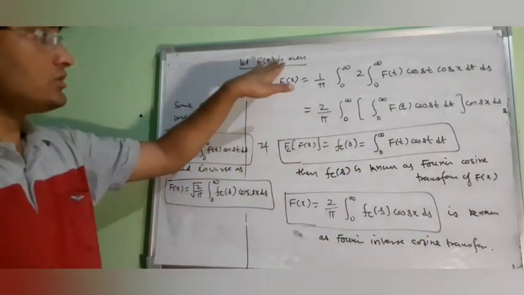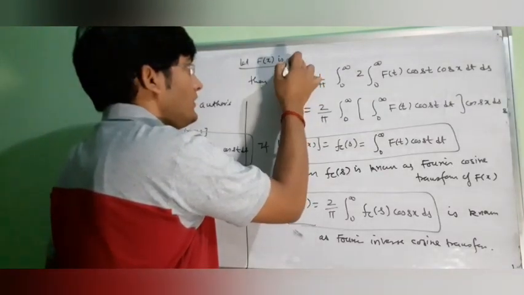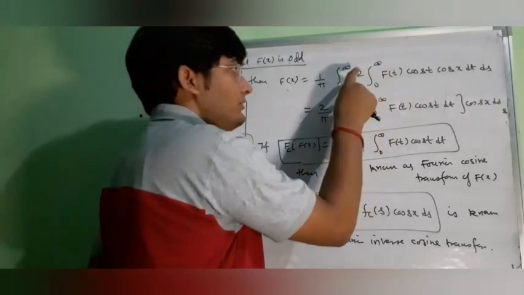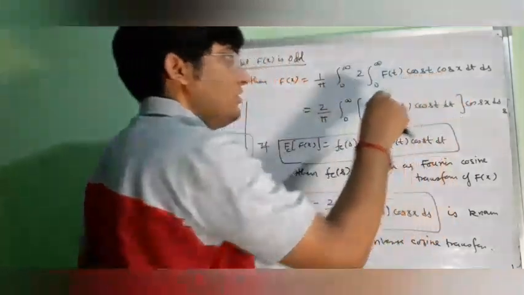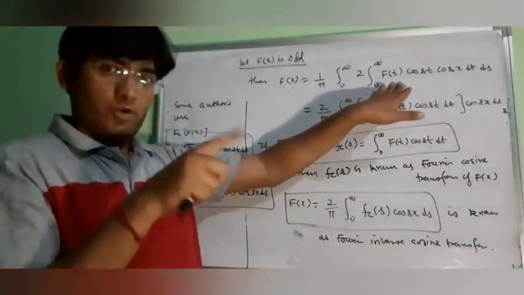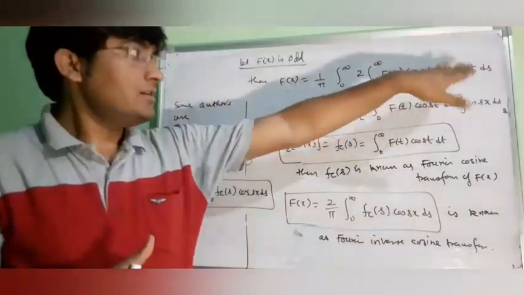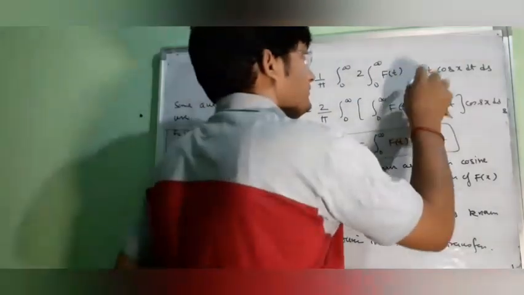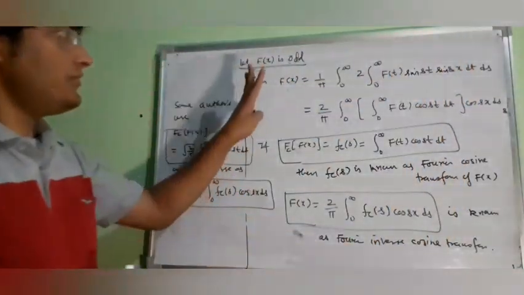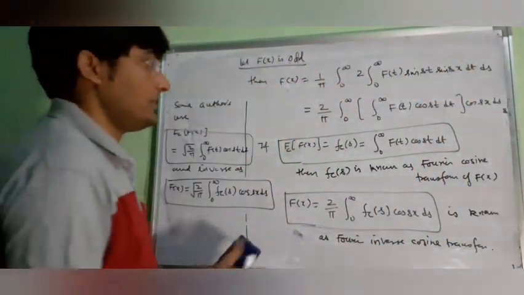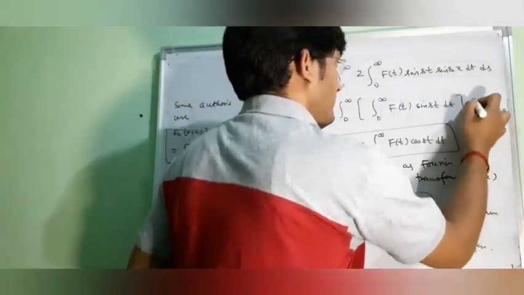Now if the function is odd, then what will happen? If f(x) is odd, then the first term will become 0 and we will have the second term. The first term was f(t) cos(st − sx), that is cos st cos sx, and the second term was sin st sin sx. So if f(x) is odd, we will have this term with sin st and sin sx.